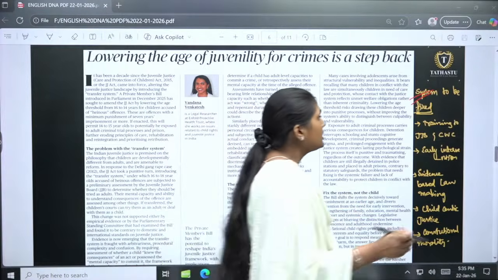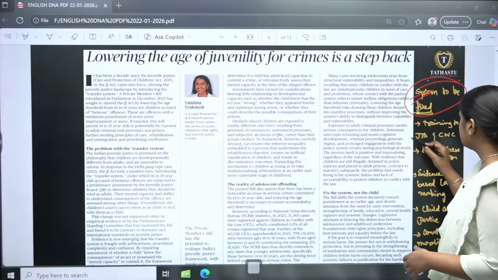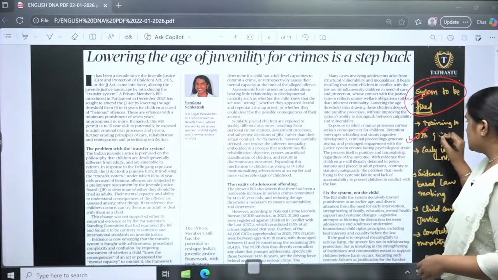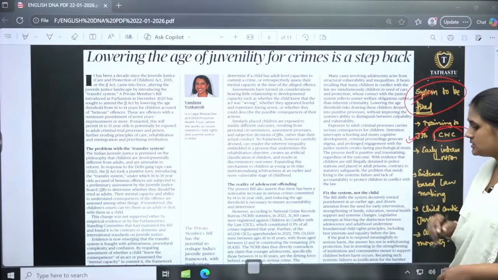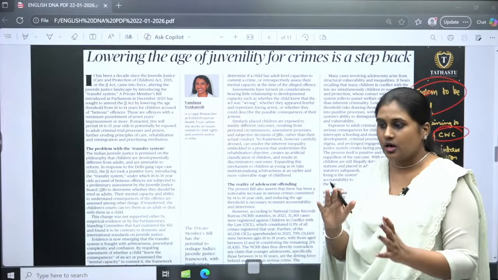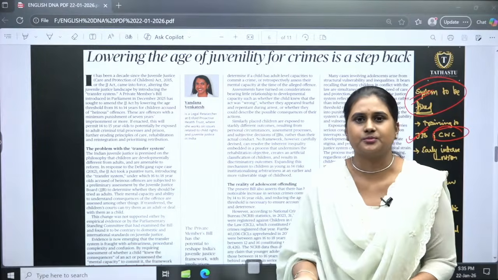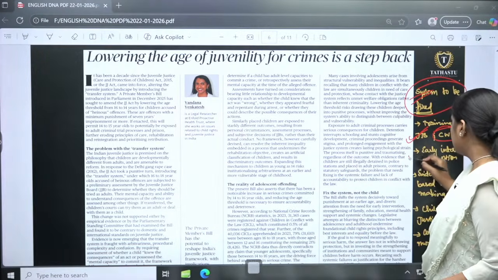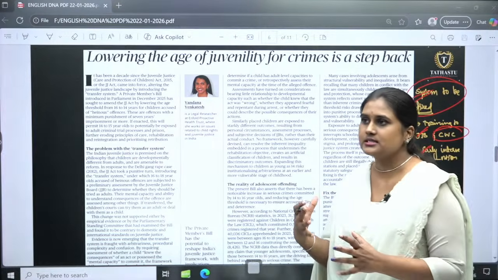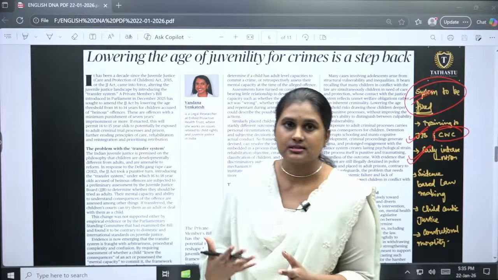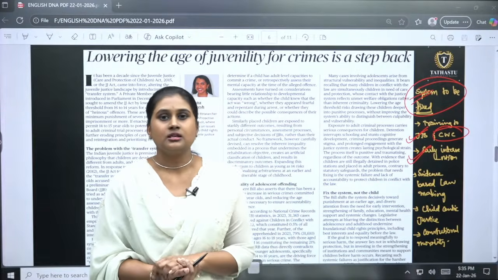Okay? So we have to fix the system by training the juvenile justice board, and also we have to give the child welfare committees training on how to bring them out of these mentalities instead of giving harsh punishments. And early intervention, so there should be a system where society is providing enough opportunities, enough good environment, so that a child will not commit any crime.